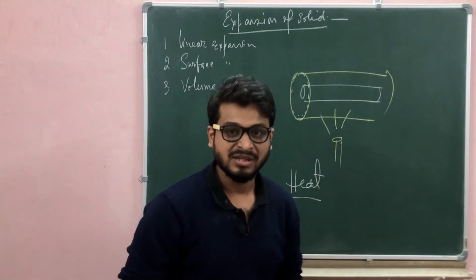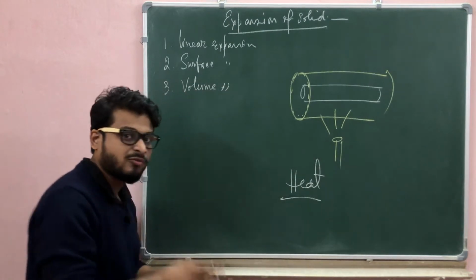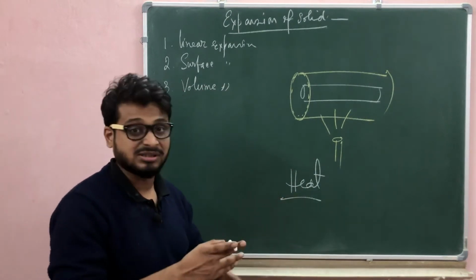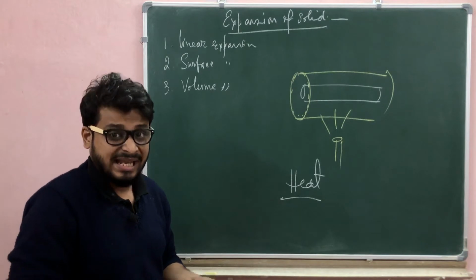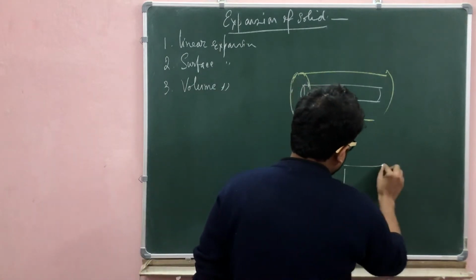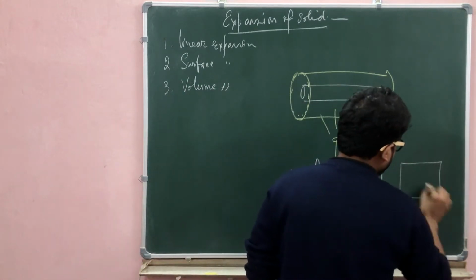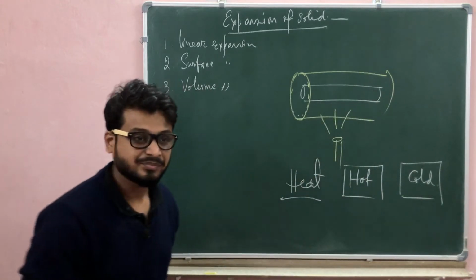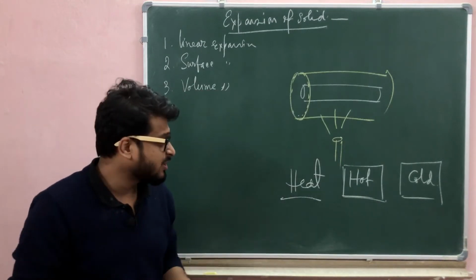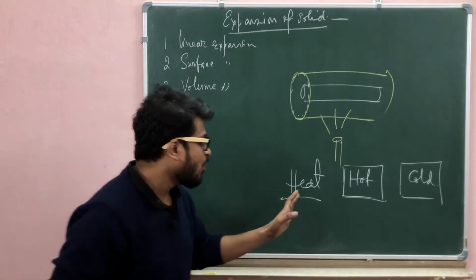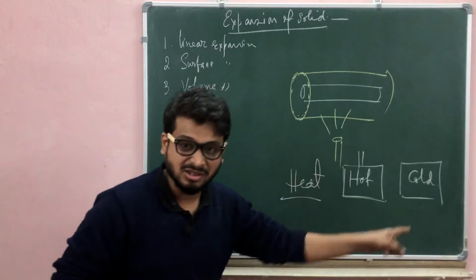Okay, what is heat? If there is a temperature difference between two bodies, some energy transfers from one body to another. The hotter body loses heat and the colder body gains heat. So heat is a form of energy. When there is a temperature difference between these two bodies, energy is transferred.